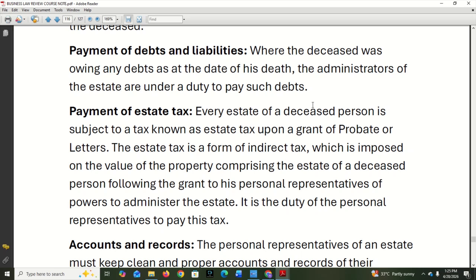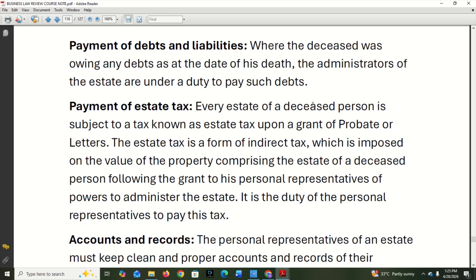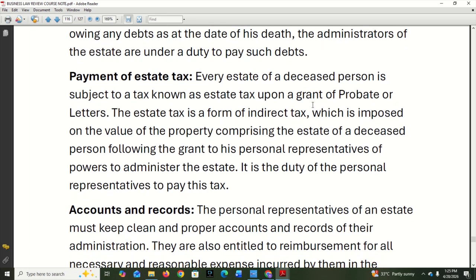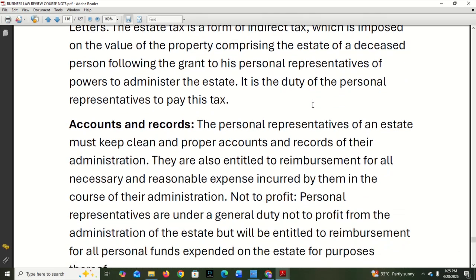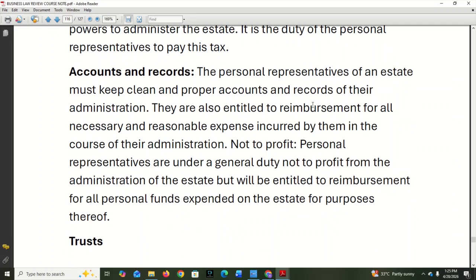Now, payment of estate tax. Every estate of a deceased person is subject to a tax known as estate tax upon a grant of probate or letters. The estate tax is a form of indirect tax which is imposed on the value of the property comprising the estate of a deceased person, allowing the grant to his personal representative of powers to administer the estate. So they will pay what we call estate tax. Okay, so please, it's the duty of the personal representative to pay this tax, whether it's the executor or the administrator. Now, then let's look at accounts and record. The personal representative of an estate must keep clean and proper record.